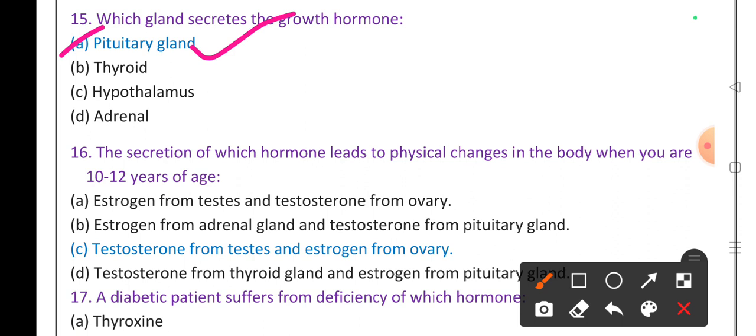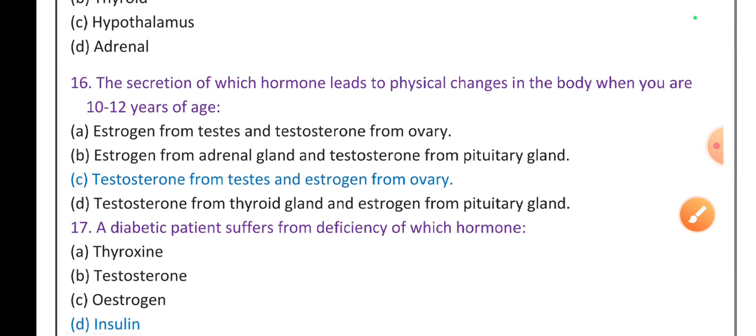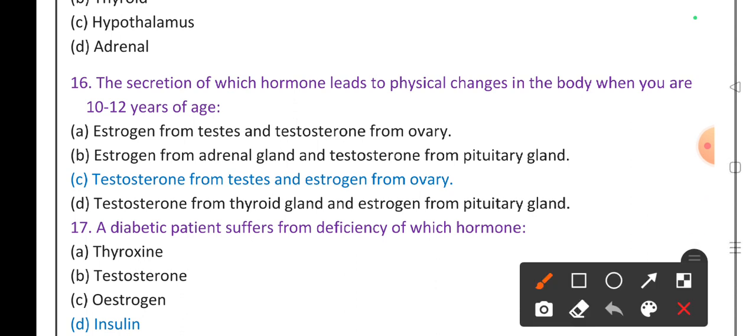The secretion of which hormone leads to physical changes in the body when you are 10 to 12 years of age?